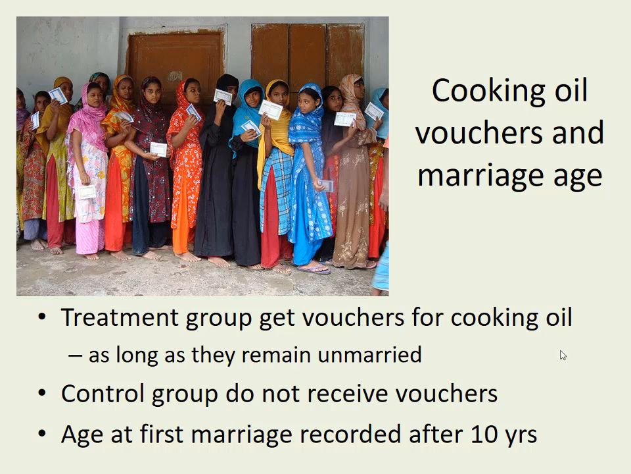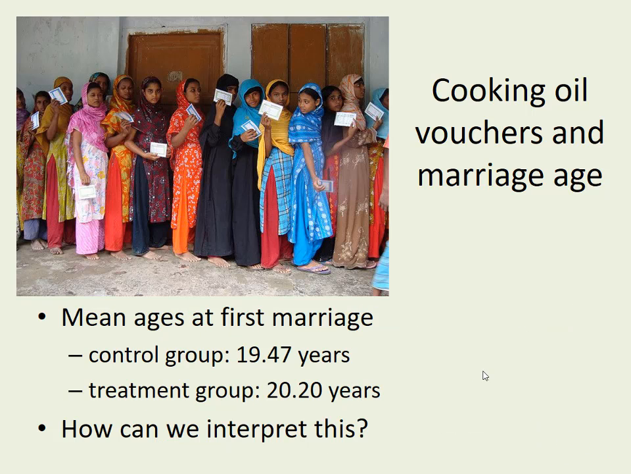In this example here, the treatment group for this experiment get vouchers for cooking oil as long as they remain unmarried. The control group, on the other hand, don't get vouchers, whatever happens. And after 10 years, you record what was the age of these girls when they first married. And you find this. In the control group, it was 19.47 years. The treatment group, it was almost an extra year, 20.20 years. How can you interpret that?